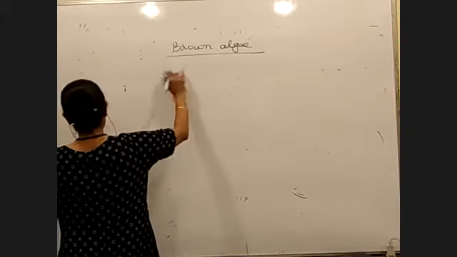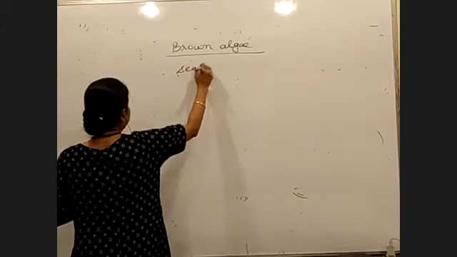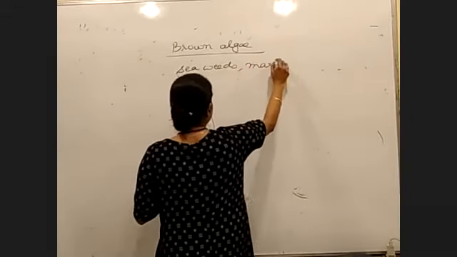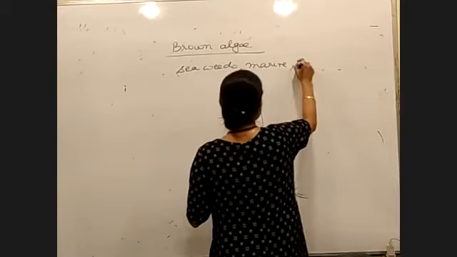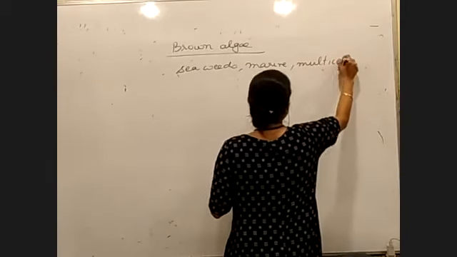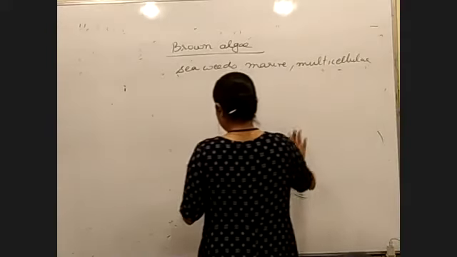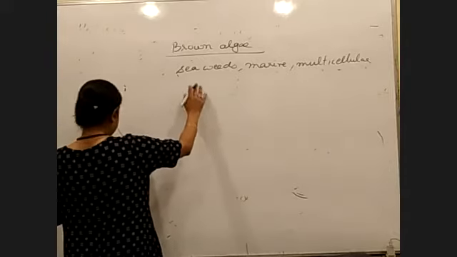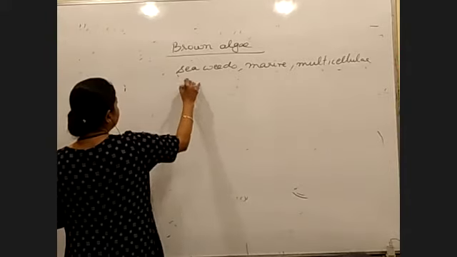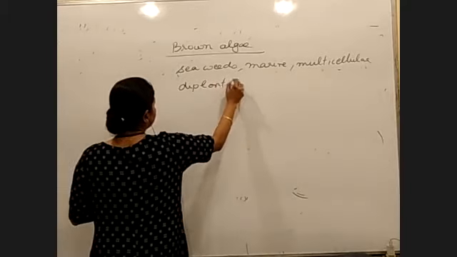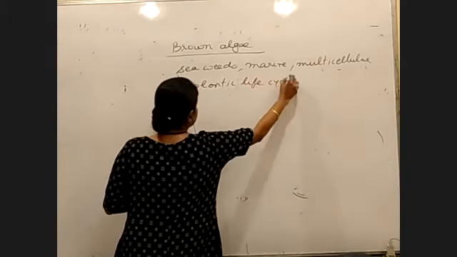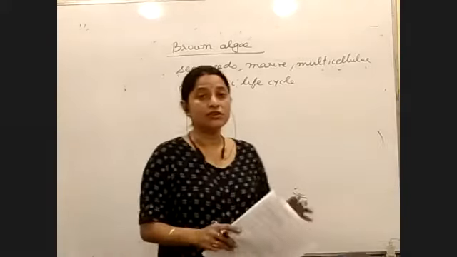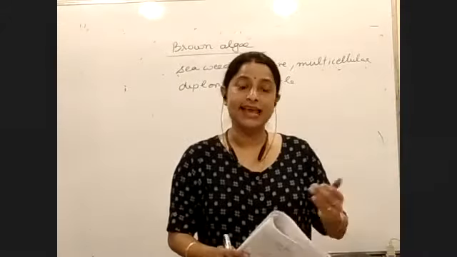Right, so the portion in the PDF, underline seaweeds. Next important word is marine. Next is multicellular. Generally no unicellular forms are present. Next, they have a diplontic life cycle. Next, on another sheet, write brown algae, the extra points that are not there